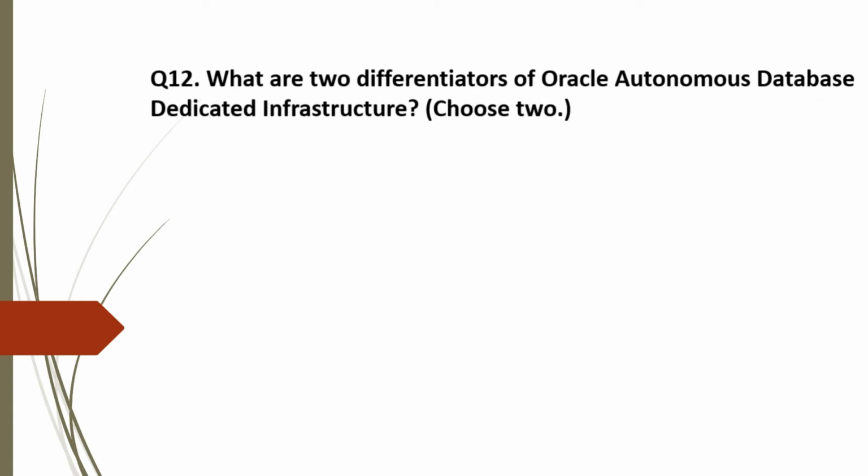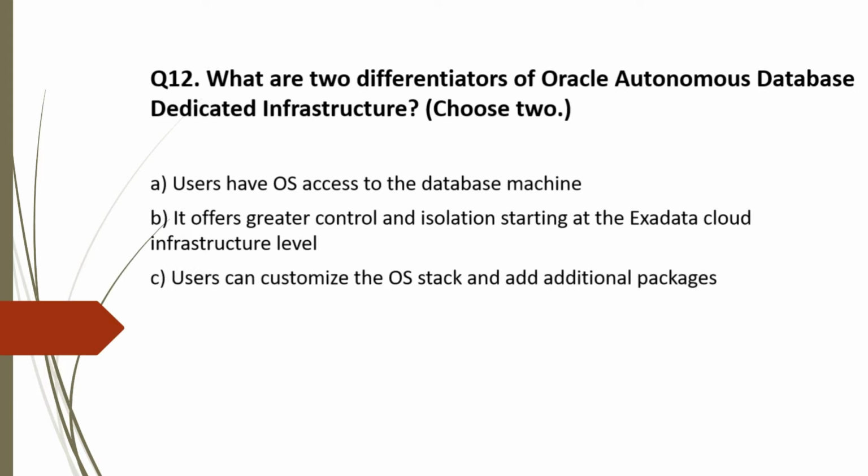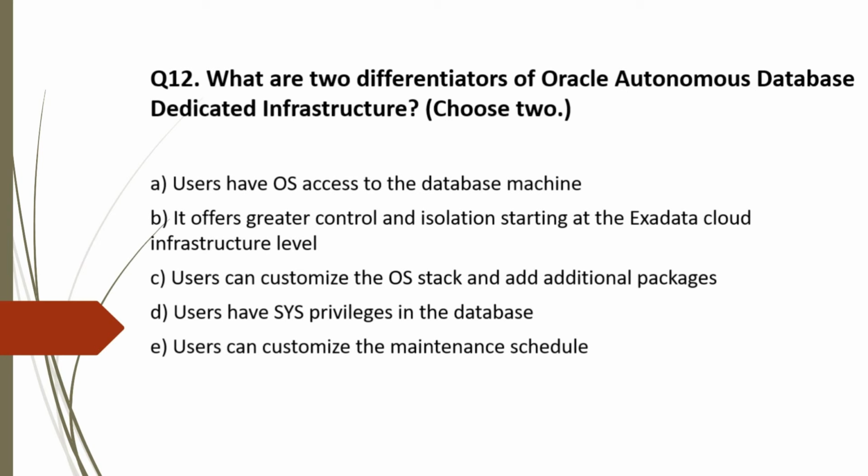Question 12. What are two differentiators of Oracle Autonomous Database Dedicated Infrastructure? The options are A. Users have OS access to the database machine. B. It offers greater control and isolation starting at the Exadata cloud infrastructure level. C. Users can customize the OS stack and add additional packages. D. Users have sys privileges in the database. And E. Users can customize the maintenance schedule.